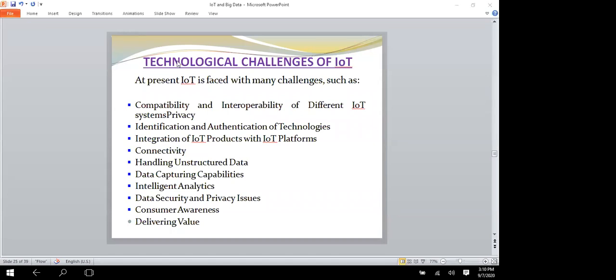Handling unstructured data. Growing connected devices will increase the challenge of handling unstructured data in terms of volume, velocity, and variety. However, the real challenge for organizations is to determine which data is valuable, as only quality data is actionable data. But 80% of the data is unstructured data.